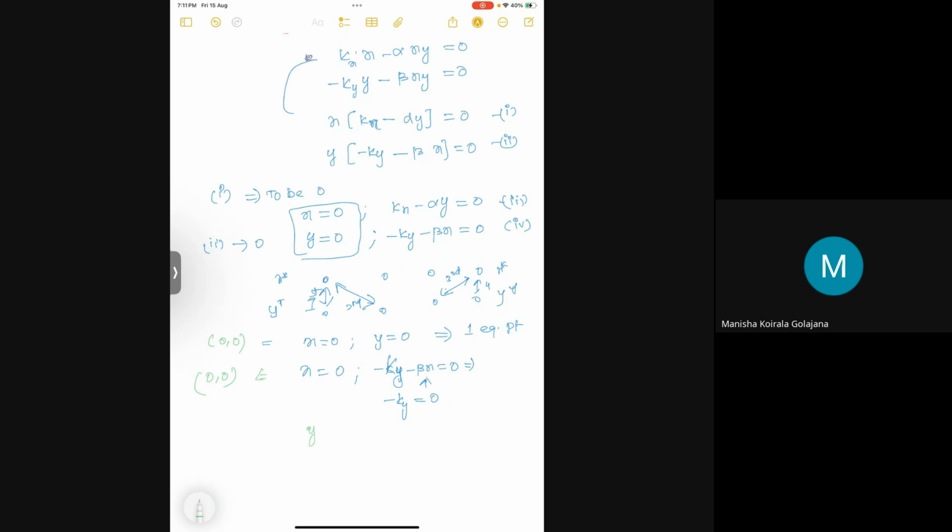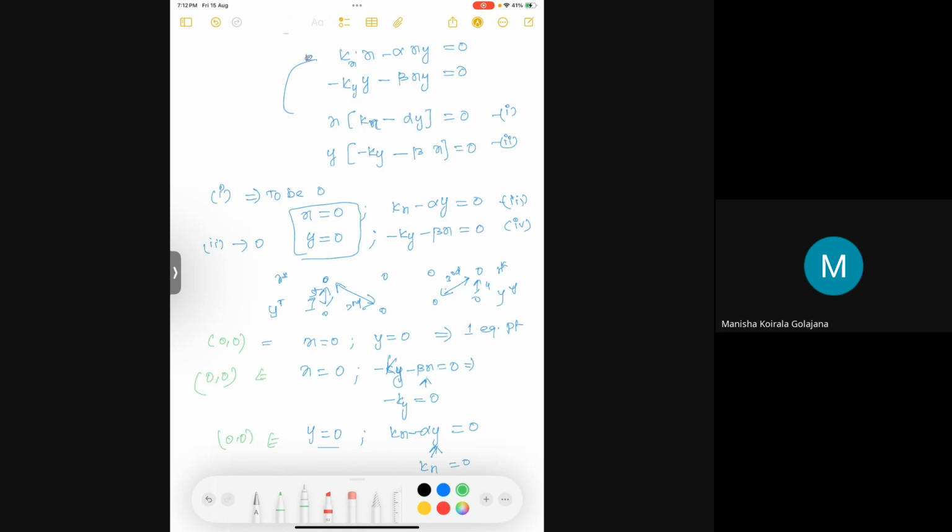And the third combination I'm taking is y equal to 0, and kx minus alpha y equal to 0. Since y is 0, kx will also be 0. That doesn't make any sense. This also implies one of the equilibrium points should be 0, 0, because the other one is undefinable.